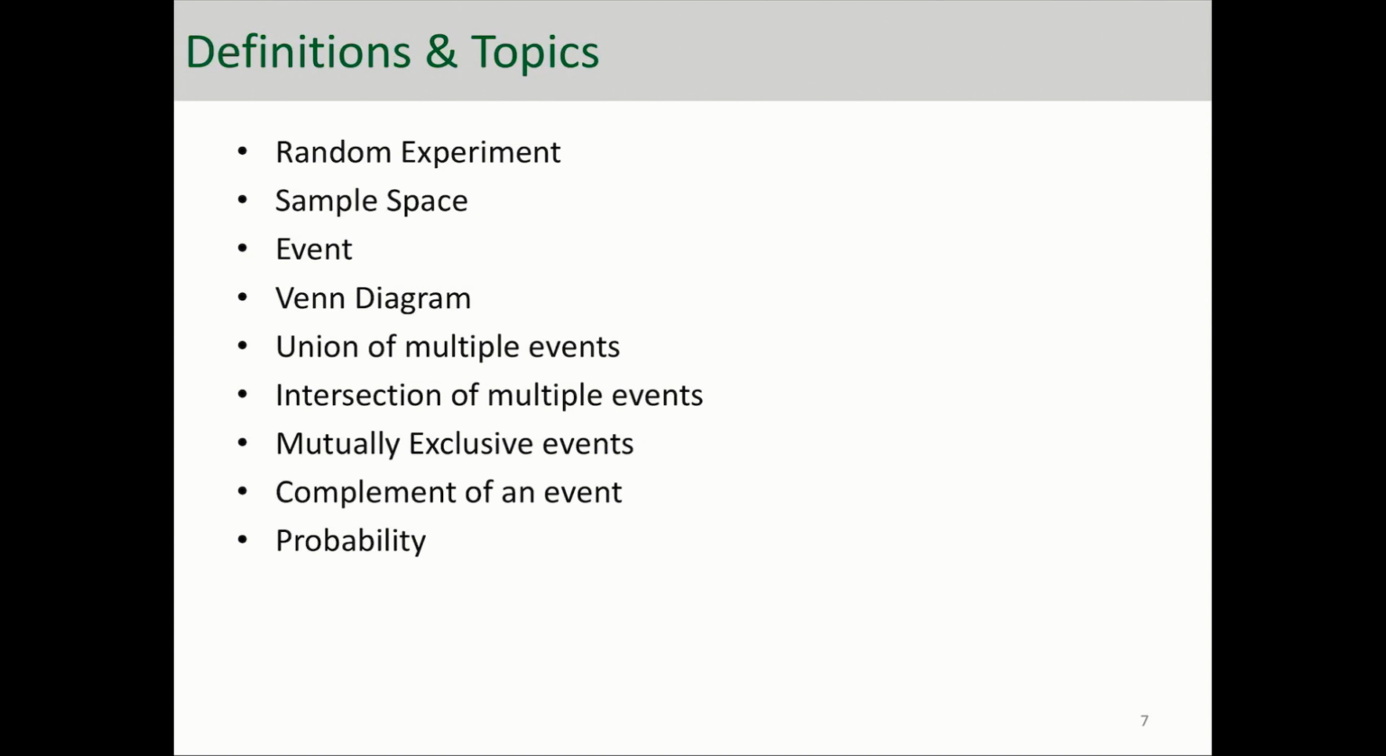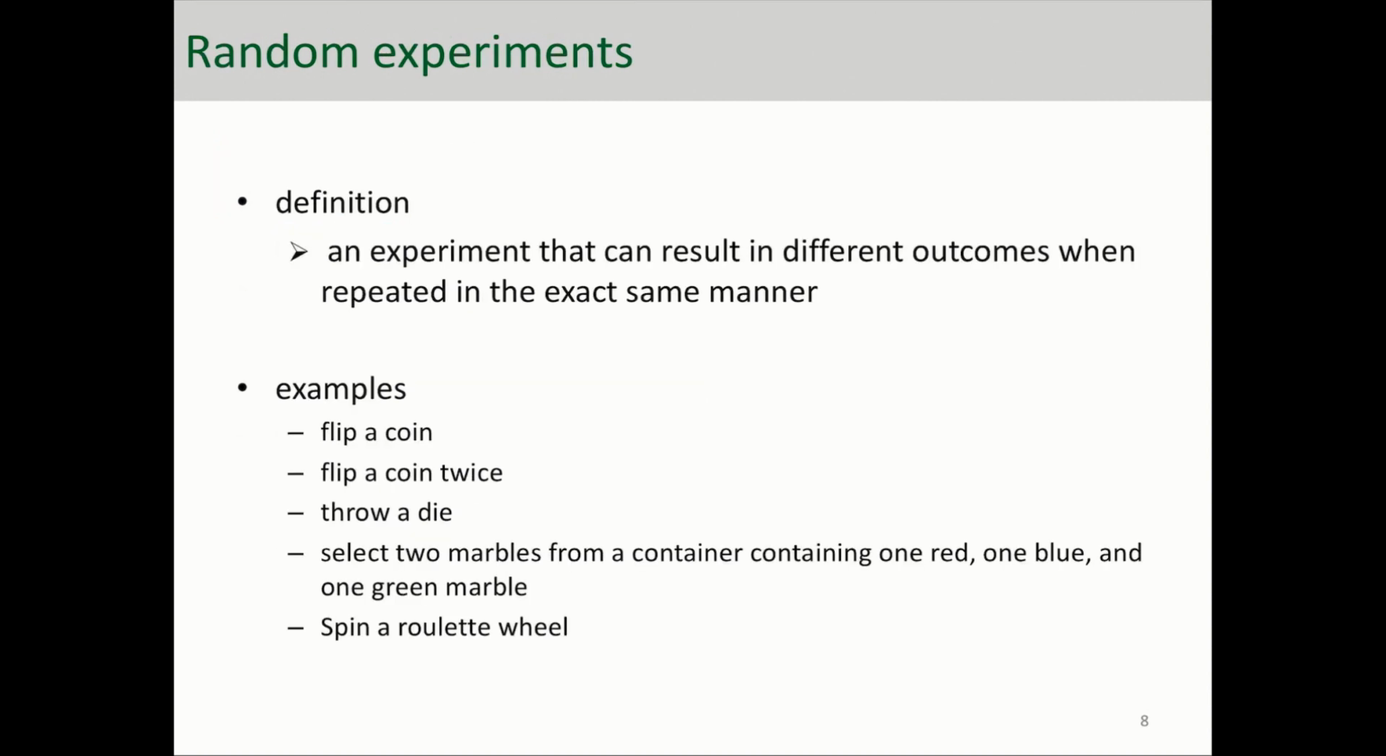Hello everyone. In this video we're going to talk about basic definitions and terminologies regarding probability, and specifically we're going to talk about these two: random experiment and sample space. Let's start with random experiment. A random experiment is an experiment that can result in different outcomes when repeated in the same exact manner.